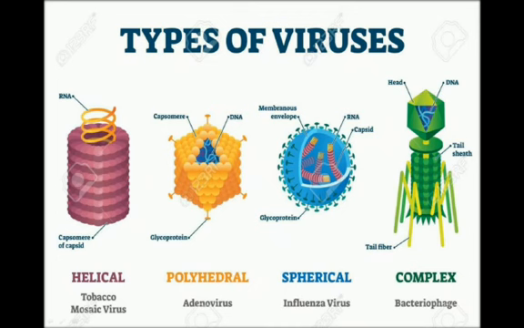Next we will see types of virus. What are the types? Helical, polyhedral, spherical, complex. Helical shape is the TMV virus, polyhedral shape is adenovirus, spherical is influenza virus, and complex is bacteriophage. I already said bacteriophage is nothing but a virus, not bacteria.